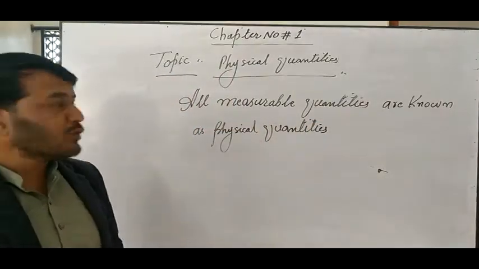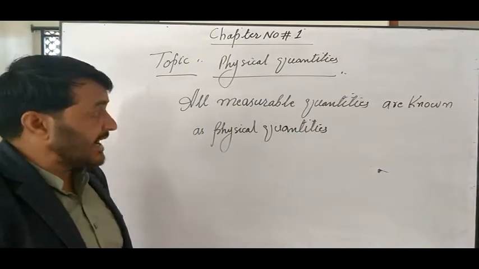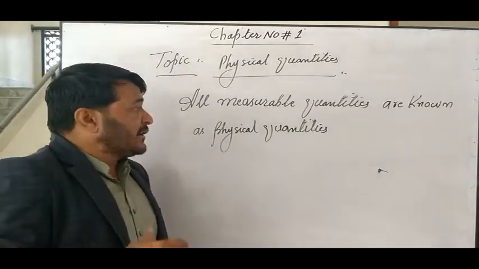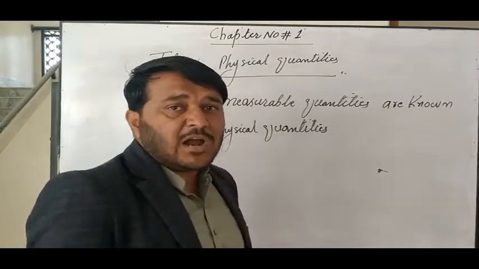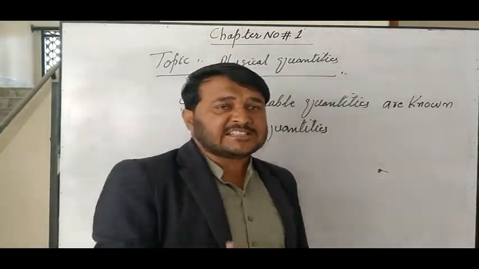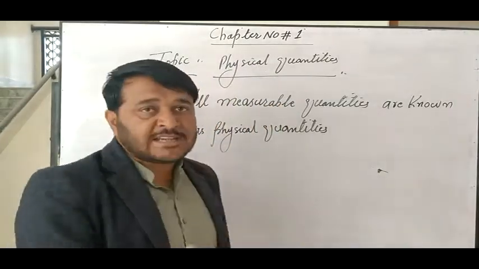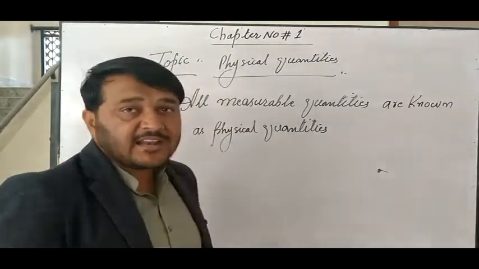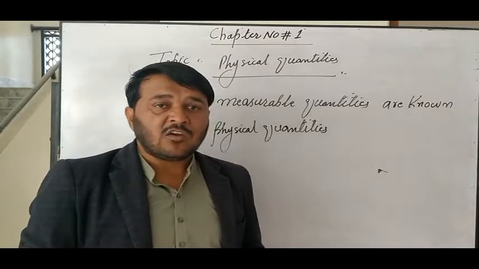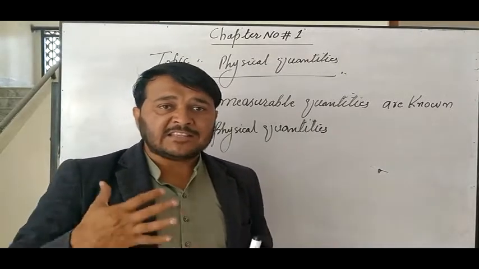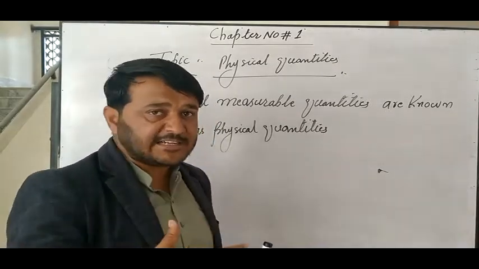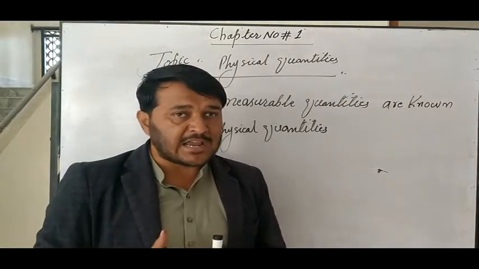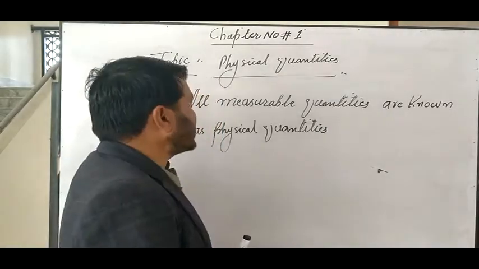All measurable quantities are known as physical quantities. It means that every quantity present in this physical world is known as a physical quantity. We measure each and everything which appears in this natural world or physical world. We can say that all quantities are known as physical quantities.